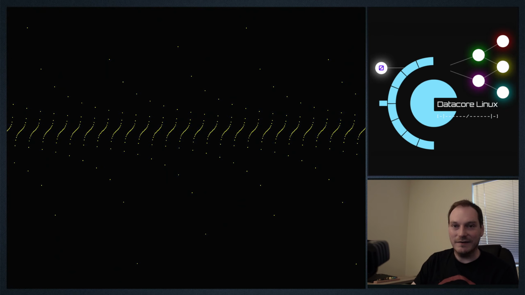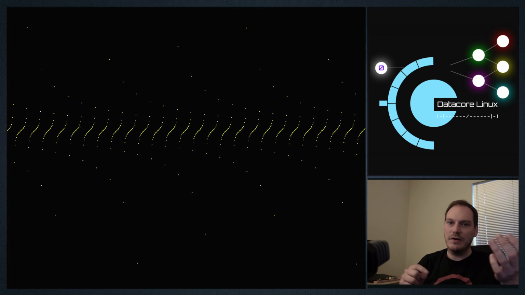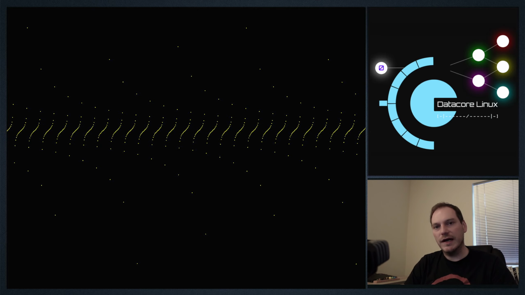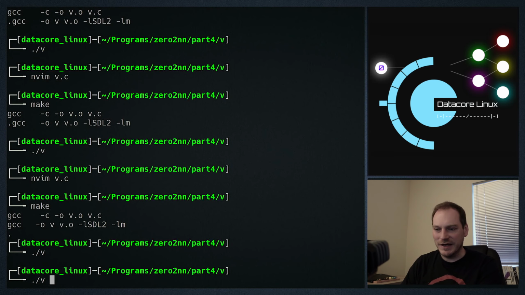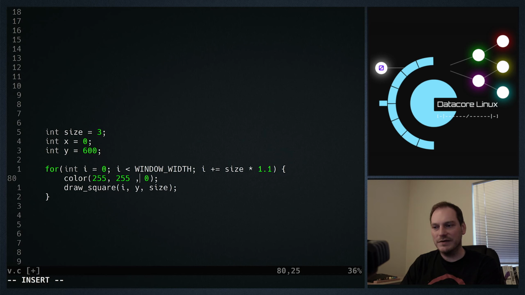If you don't know what the tan is, it's part of trigonometry. If you look at a scientific calculator, you've got a tan button, and it's all part of working out angles in right angle triangles. But we're not going to get heavy into the maths, it's just an example that using one for loop, we can graph out some kind of f of x. Let's put that back to y.